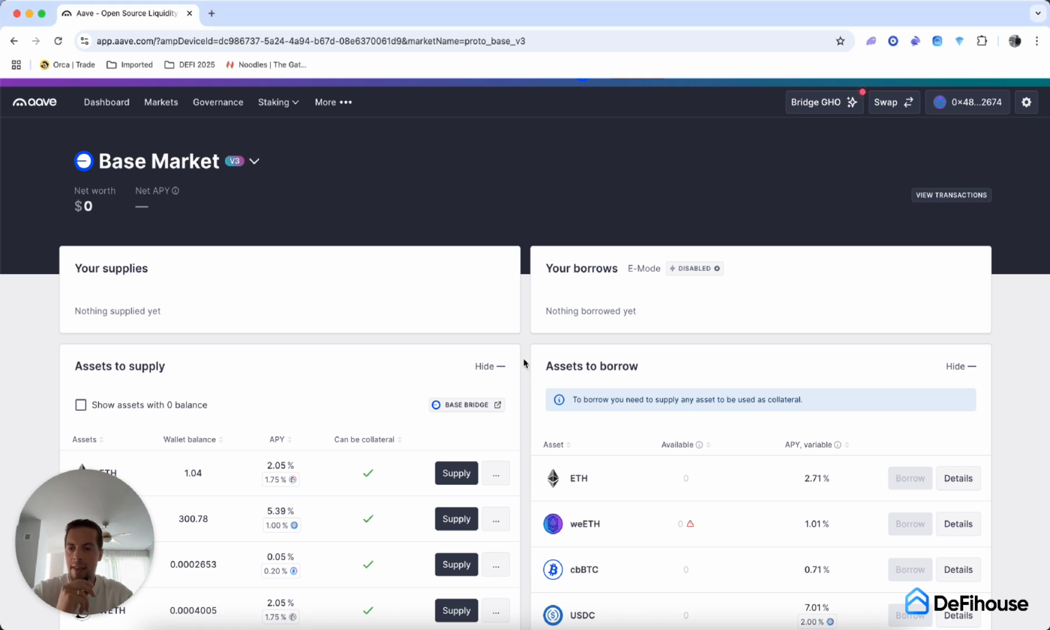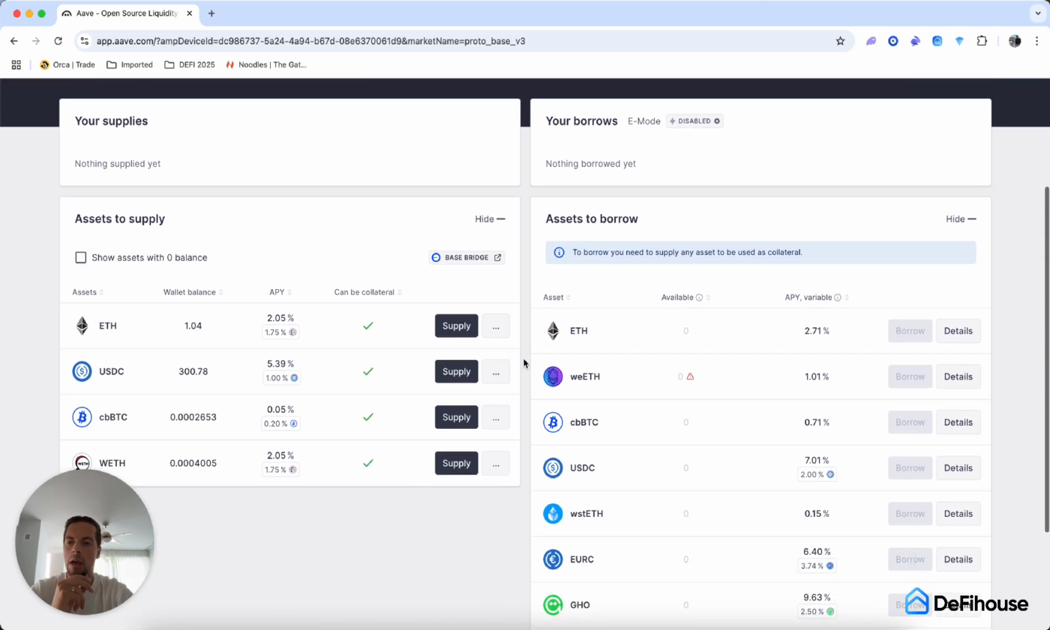So now, how do you supply and how do you make your money work for you right away? Very simple. Below, you will find all of your assets. What do you have in your wallet? And as you can see, in this case, I do have one Ethereum, I do have 300 USDC, and pretty much nothing below. So next to the wallet balance, you will see the APY.